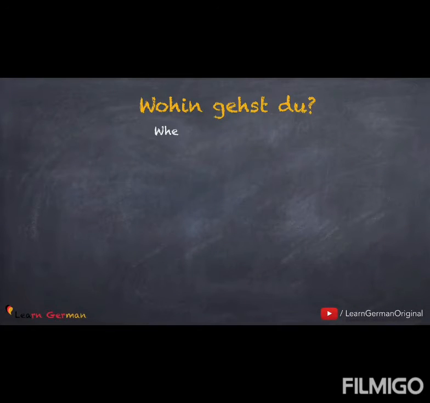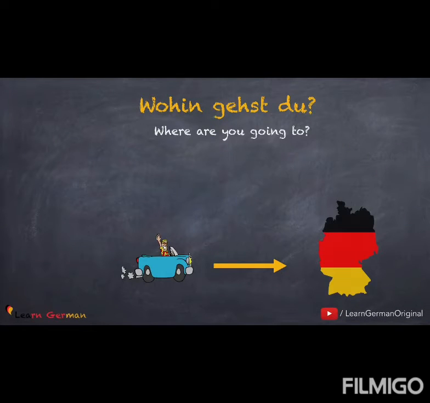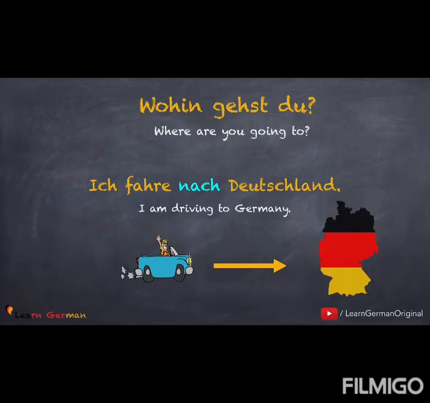And when we talk of change in position, wohin gehst du? And in this case, we have a country without article. You would say, Ich fahre nach Deutschland. So for countries without article, you would use the preposition nach. Nach Deutschland, nach Kanada, nach Frankreich, etc.